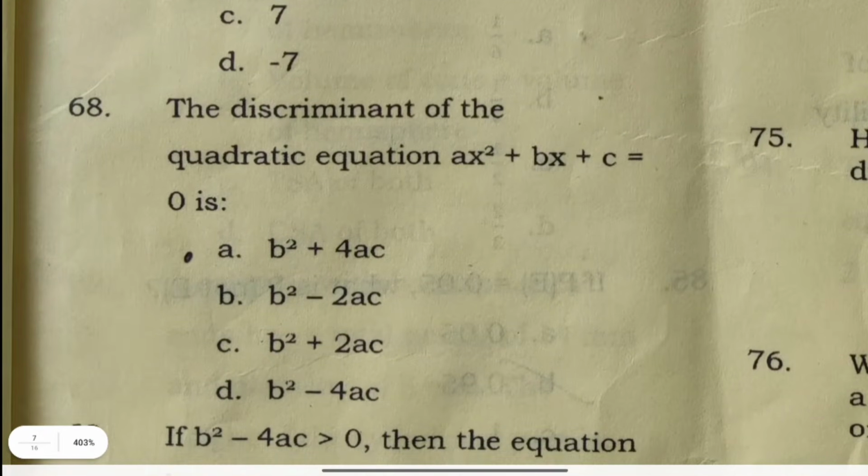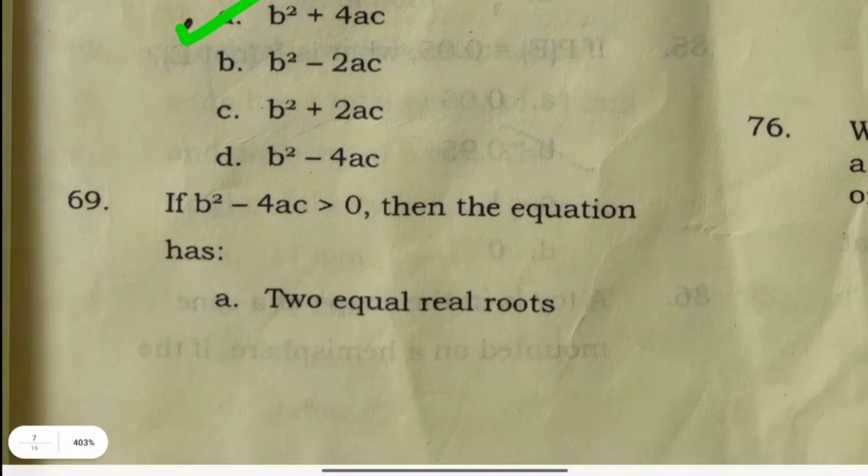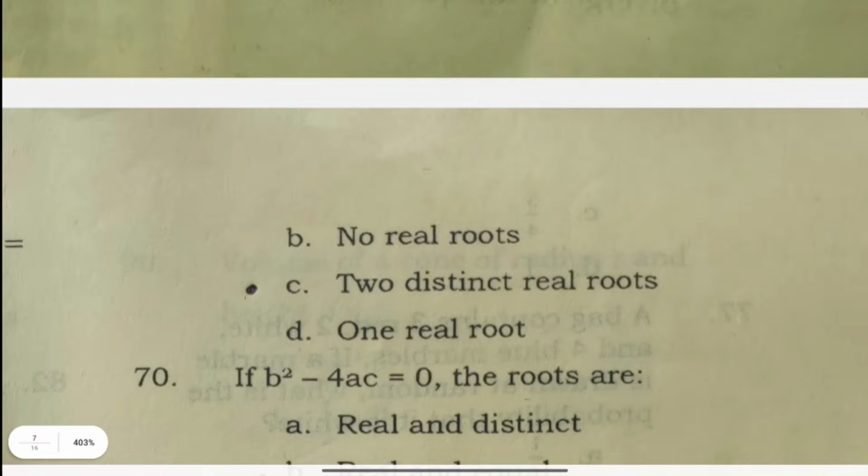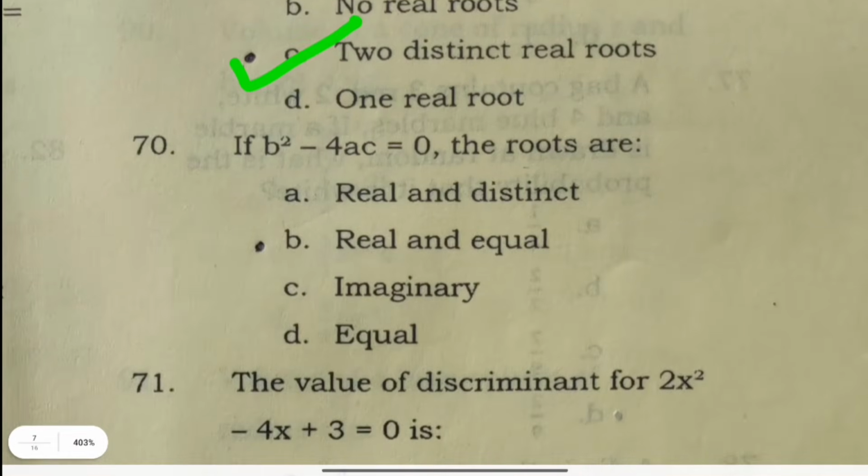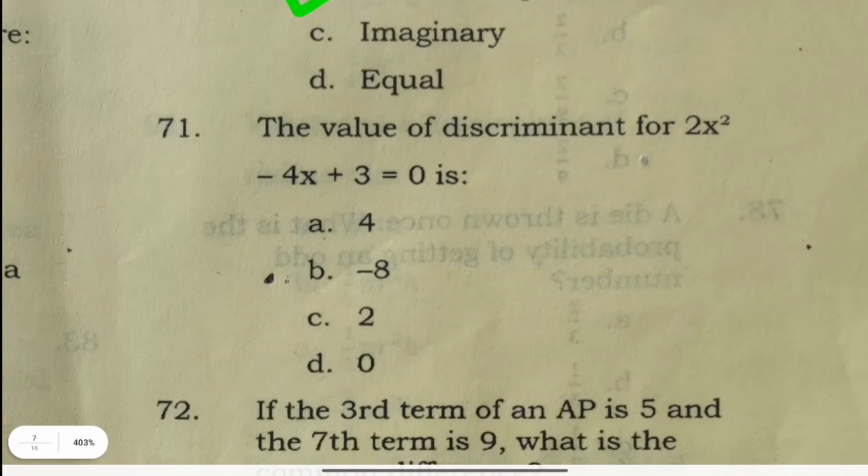The discriminant of the quadratic equation ax squared plus bx plus c equals 0 is b squared plus 4ac. If b squared minus 4ac is greater than 0, then the equation has two distinct real roots. If b squared minus 4ac equals 0, the roots are real and equal. The value of the discriminant for 2x squared minus 4x plus 3 equals 0 is minus 8.